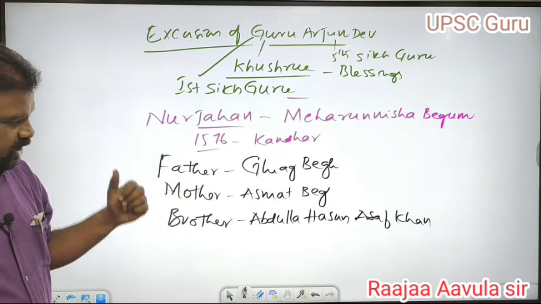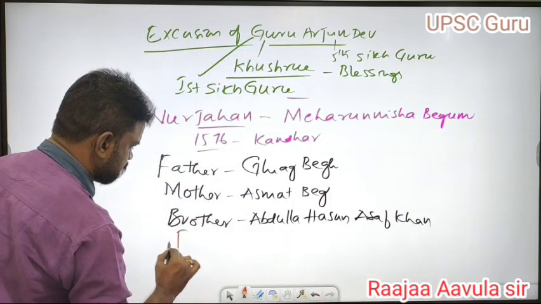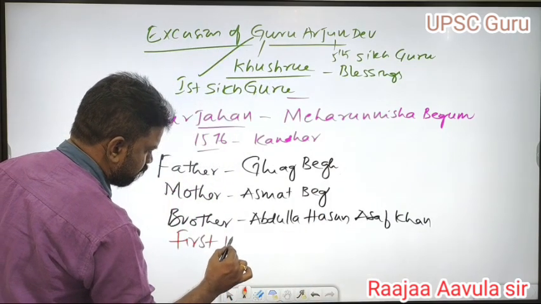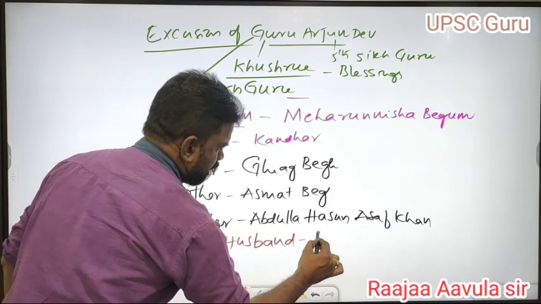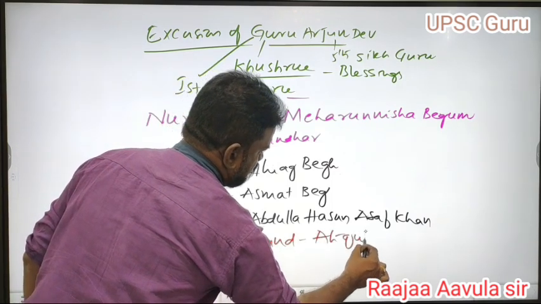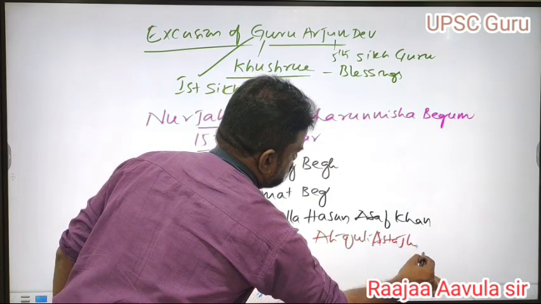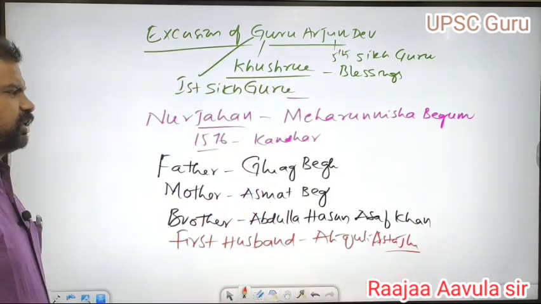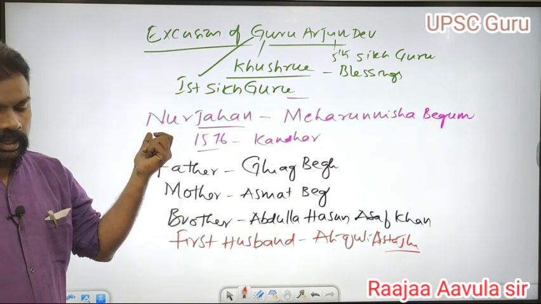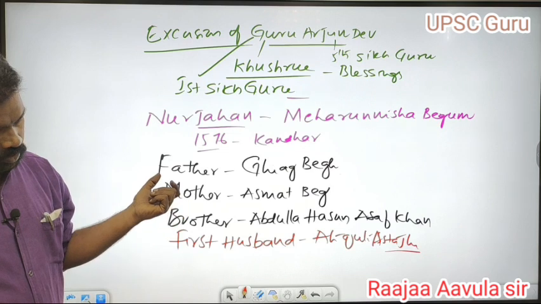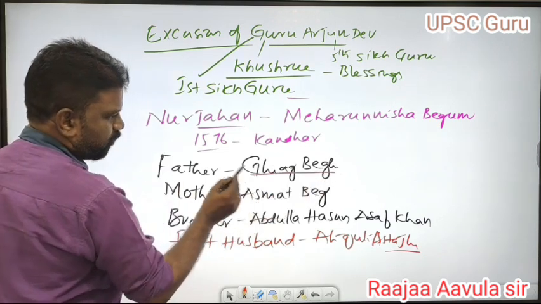Nur Jahan's first husband was Ali Kuli Azdazlu. Giyas Beg initially joined the court of Akbar.